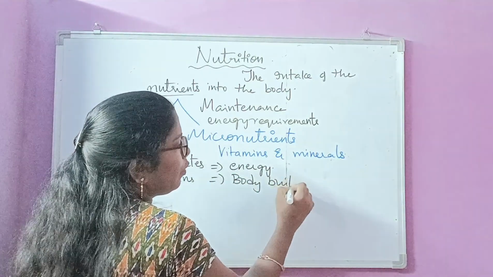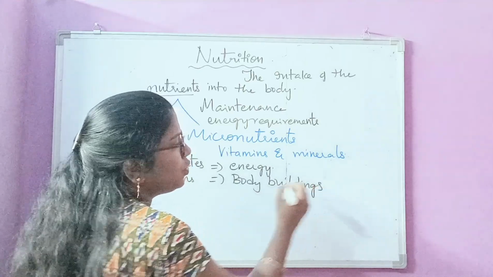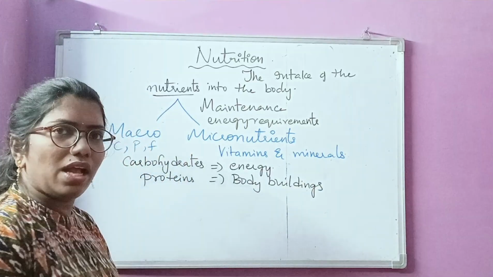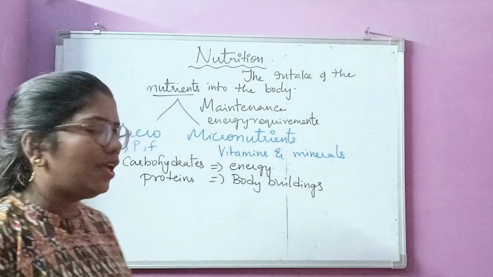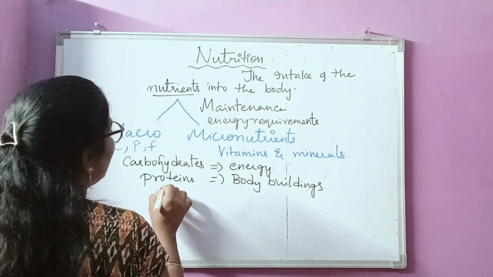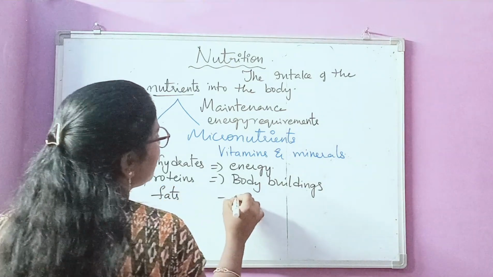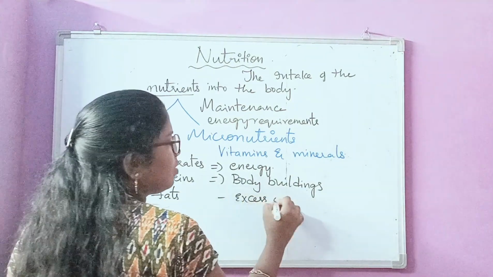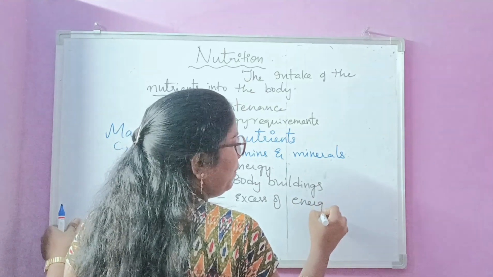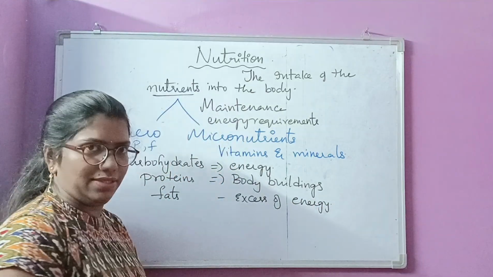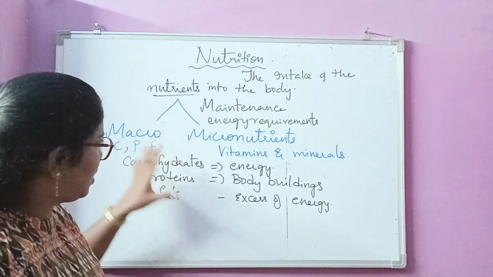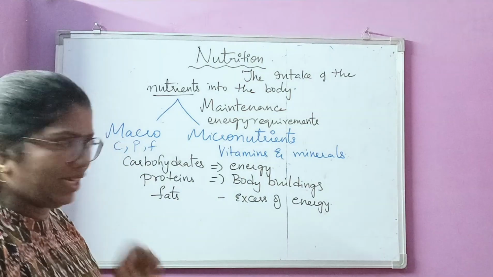They are required for the formation of tissues, they repair tissues, and they help in the formation of new cells. Fats give excess energy. I think you have understood carbohydrates, proteins and fats.